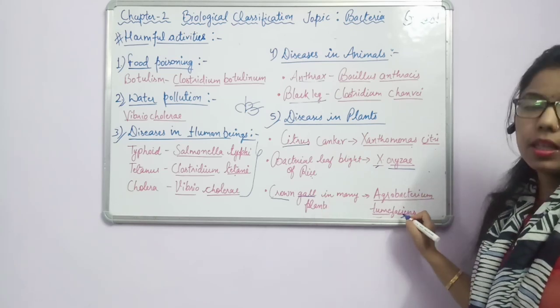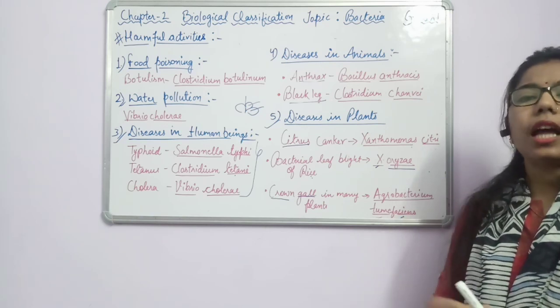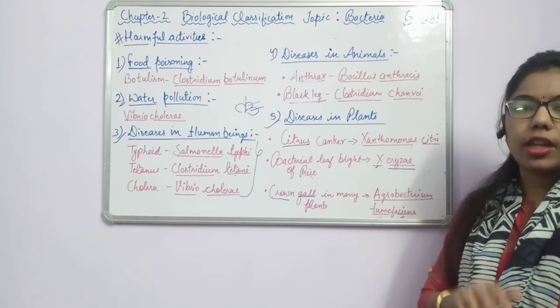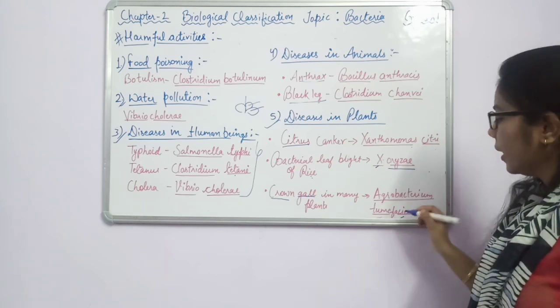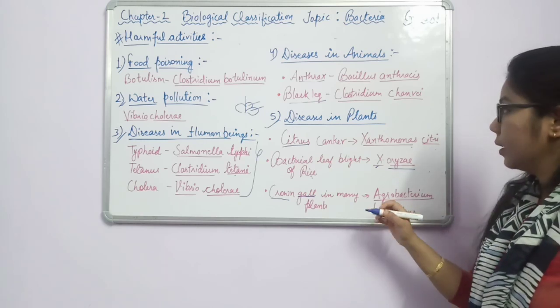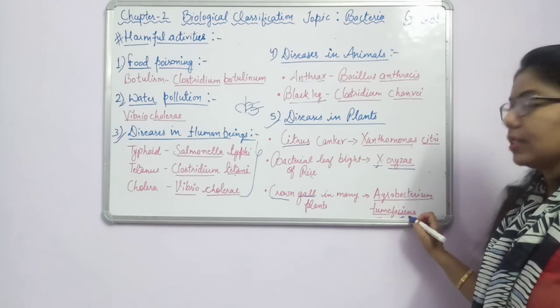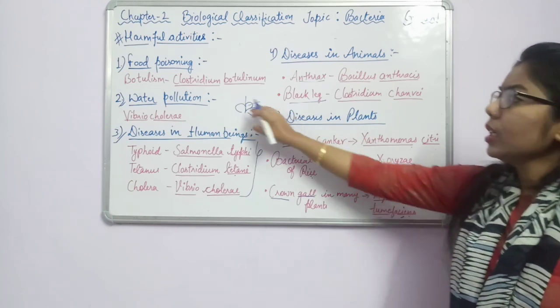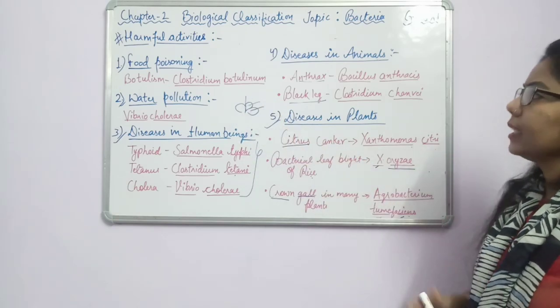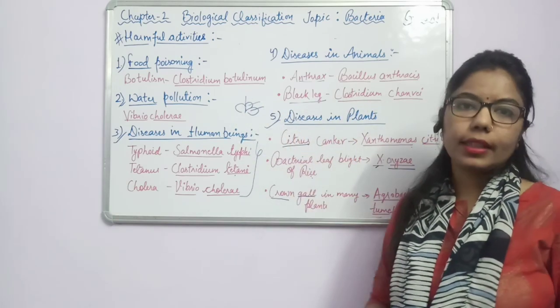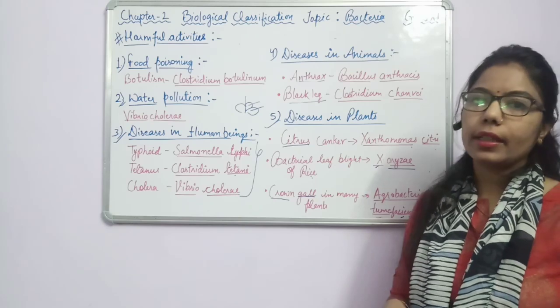Agrobacterium tumefaciens. We know that wherever there is an outgrowth or an extra accumulation of mass, it's like a tumor. Fine. So that's why they have given the name tumefaciens, related to some accumulation of mass in the plant. So these are disadvantages, or the harmful effects, of bacteria.